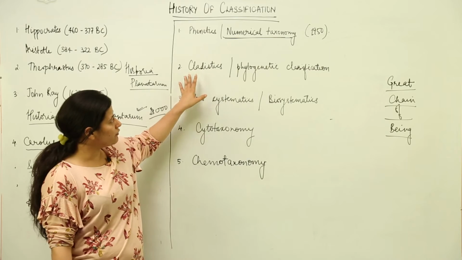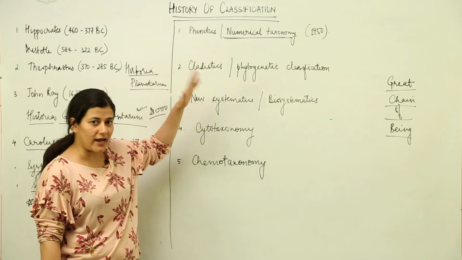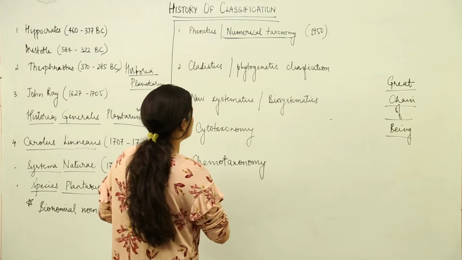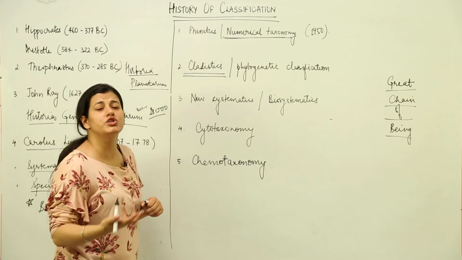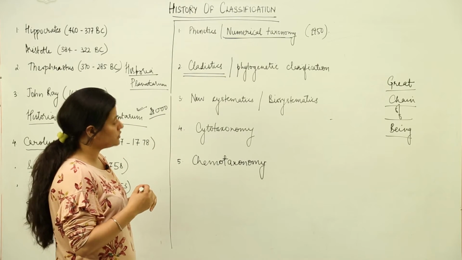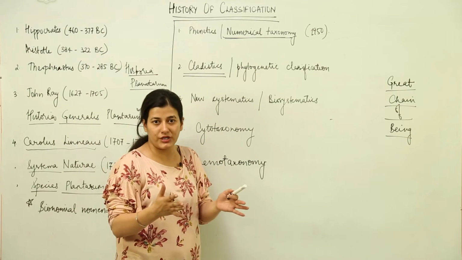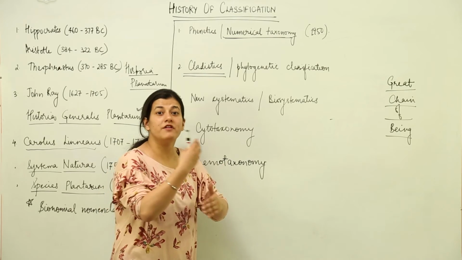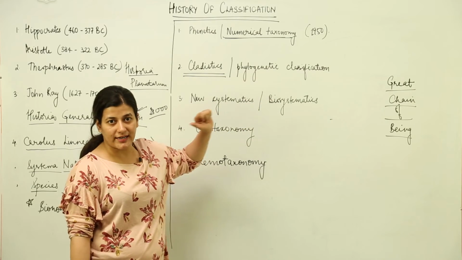Then, on the other spectrum of taxonomy, as phenetics was developing, cladistics or phylogenetic classification came into being. Cladistics deals with evolutionary relationships, which take into account how species are closely related to each other, how they have evolved over time, and what relationship evolution has developed between two species. So that gives rise to phylogenetic classification.